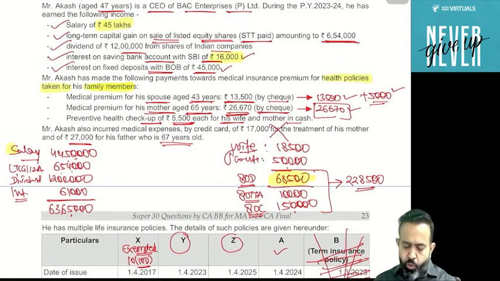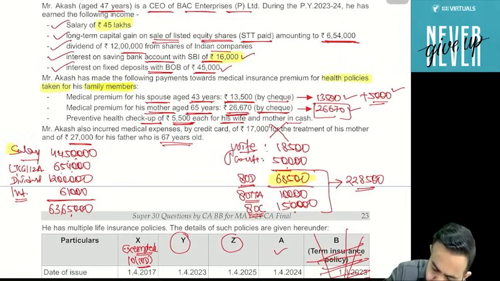Okay. Now guys, on 6365, calculate tax as per slab rate. But guys, there is a special rate also. The special rate applies to 6 lakh 54,000. So for 6 lakh 54,000 minus 1 lakh, multiply by 10%.